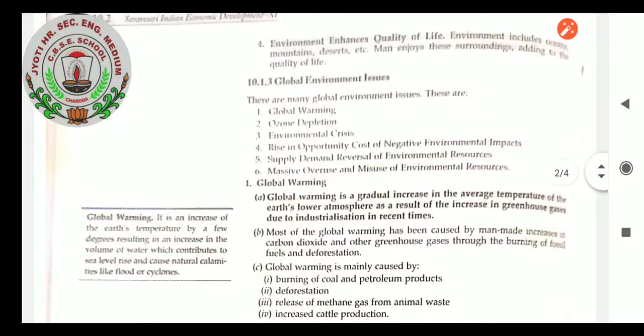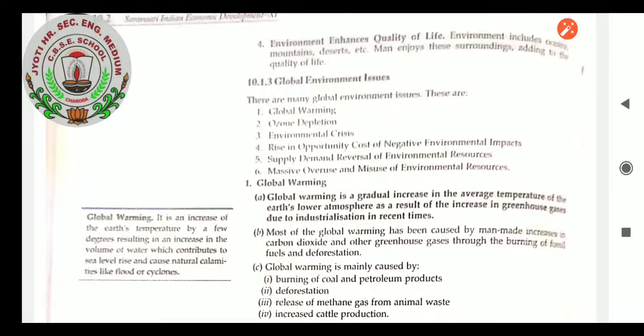Global environment issues: when we talk about them, there are many. These are global warming, ozone depletion, environmental crisis, rise in opportunity cost of negative environmental impacts, supply-demand reversal of environmental resources, and massive overuse and misuse of environmental resources. These are the global environmental issues which we are seeing.